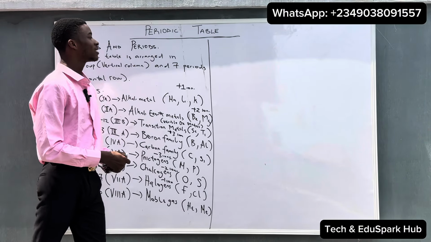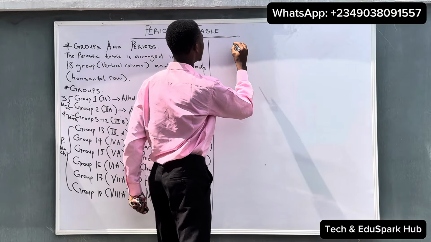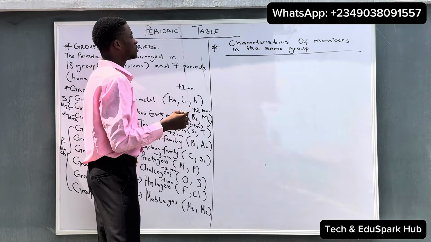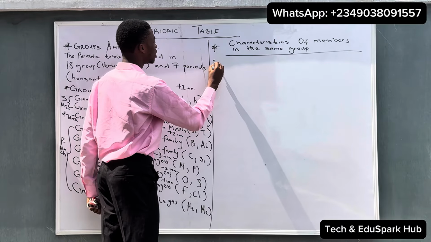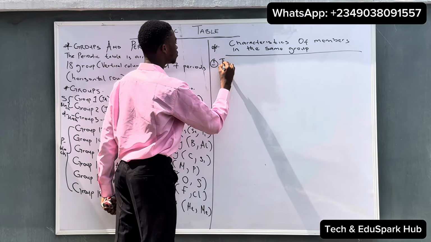So let's look at some characteristics of members in the same group. Looking at the characteristics of members in the same group, you can say, one, they have the same number of valence electrons.